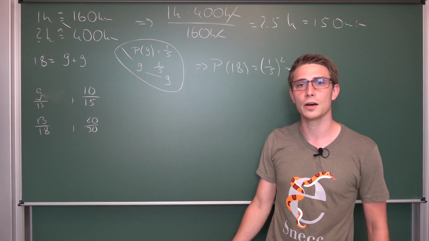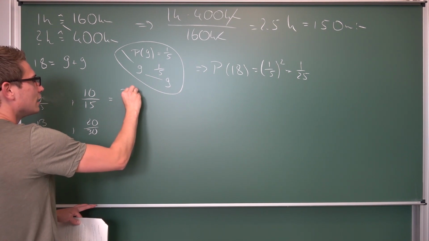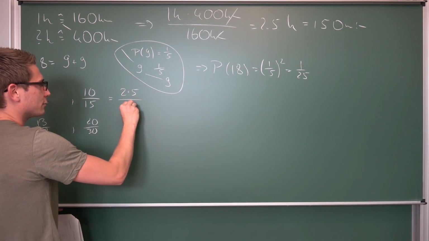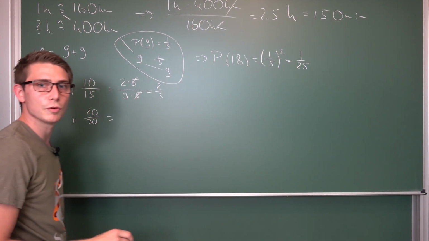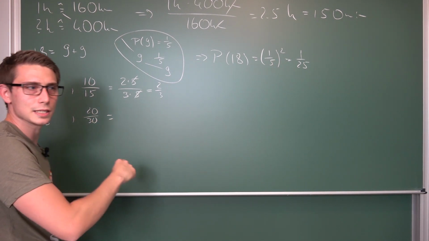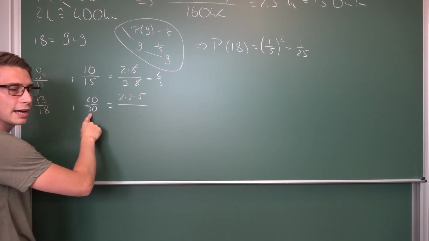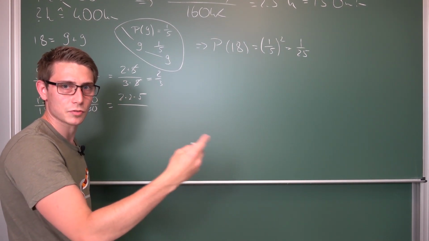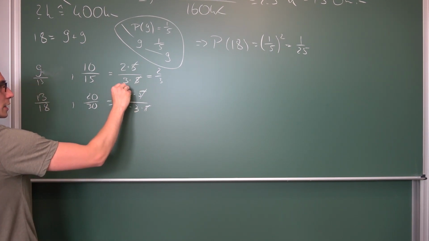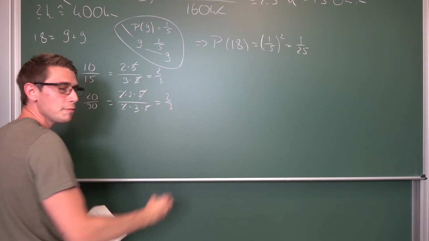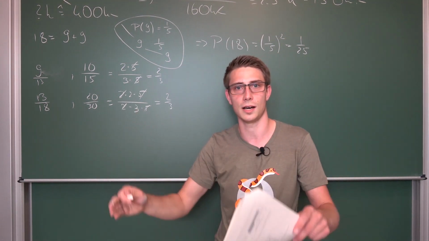But what about 10 over 15? Well, 10 is, as its prime factorization, 2 times 5, and 15 is 3 times 5. Meaning 5 and 5 are going to cancel out to 2/3. Now what about 20 over 30? The prime factorization of 20 is 4 times 5, meaning it's 2 times 2 times 5, over 30, which is 6 times 5, is 2 times 3 times 5. Okay, 5 is going to cancel out, 2 is going to cancel out. The 2/3 aspect ratios are actually equal, so it's like with the 16:9, okay, 6:9.